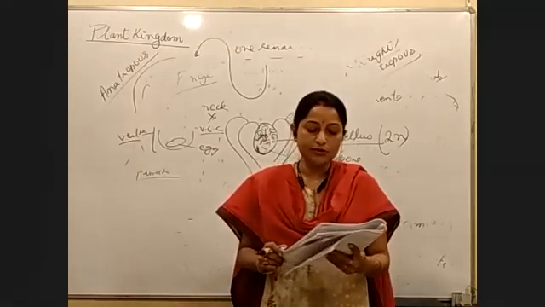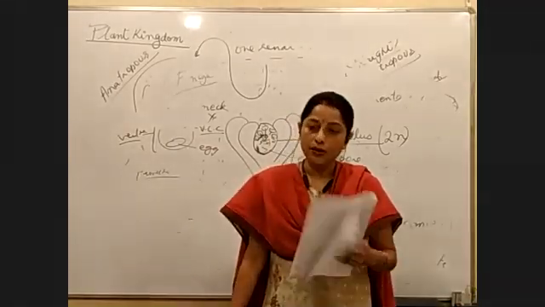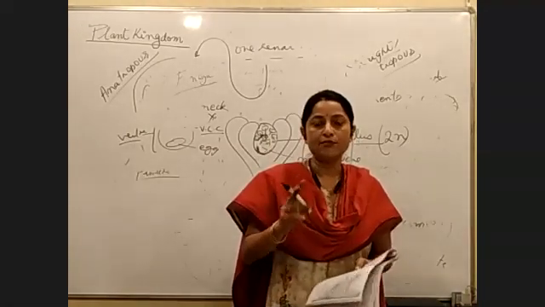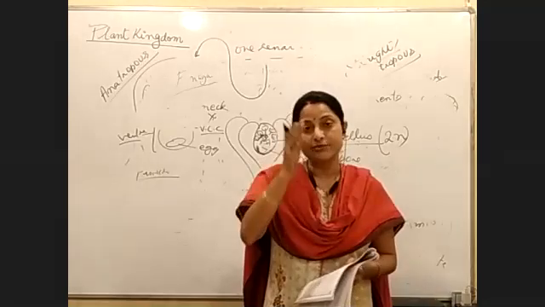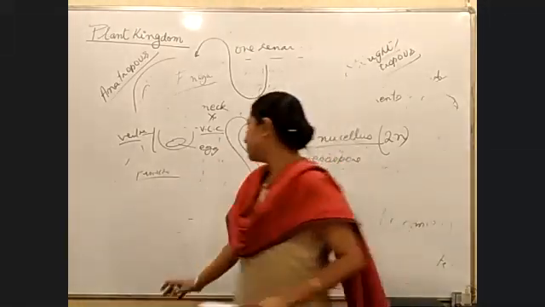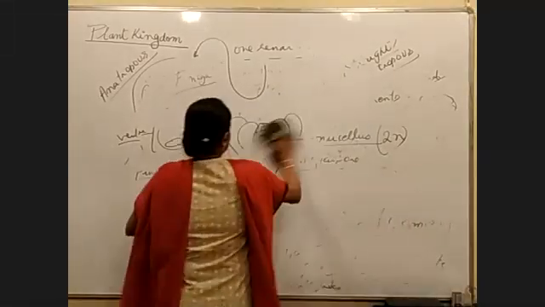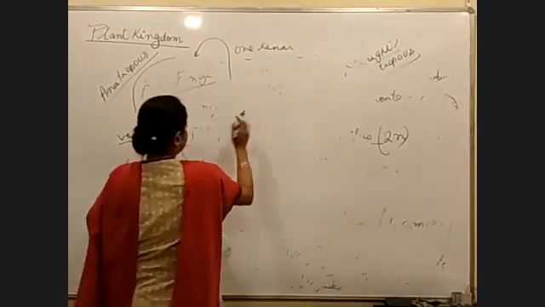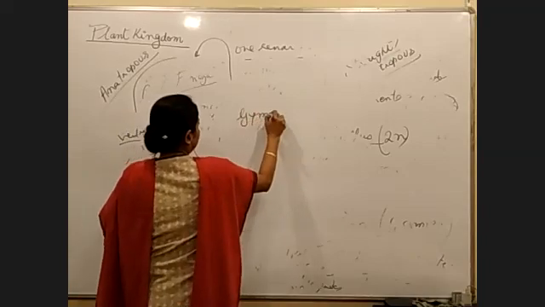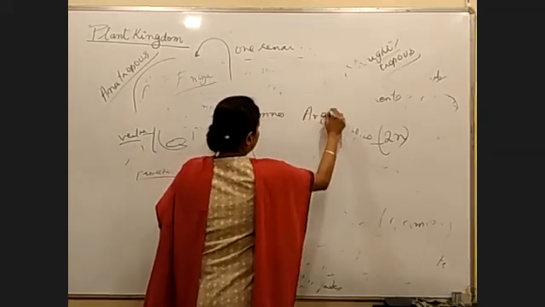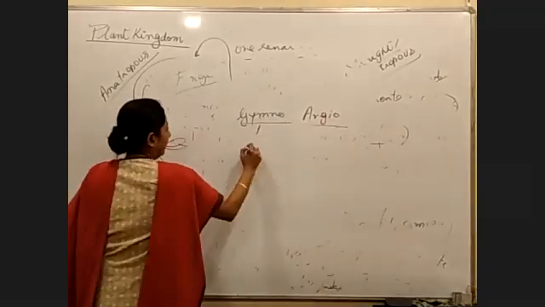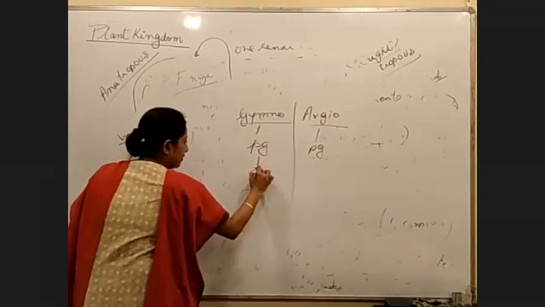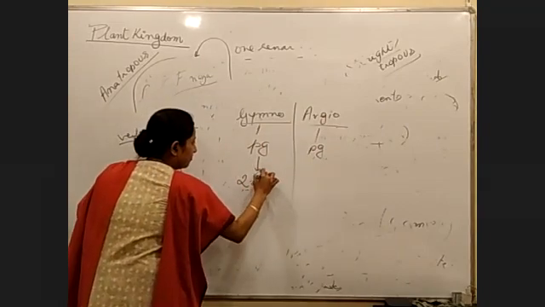Next, another point. The previous point was about pollen grain. Pollen grain is present in gymnosperms and angiosperms, right? In gymnosperms there will be pollen grains, and in pollen grains there will be two male gametes.